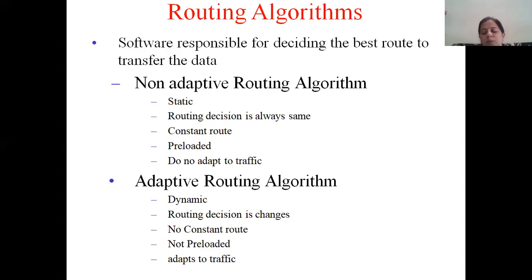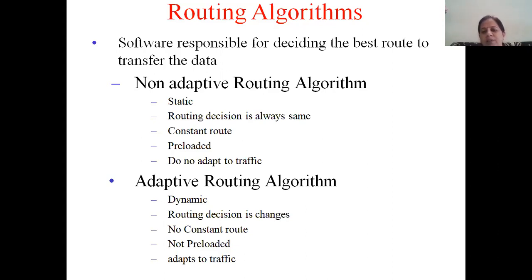In the exam, they ask you this question: what are routing algorithms, and explain their types. So what are routing algorithms? Routing algorithms are nothing but network software which is responsible for deciding the best route over which data can be transferred. And routing algorithms are of two types: non-adaptive and adaptive routing algorithms.